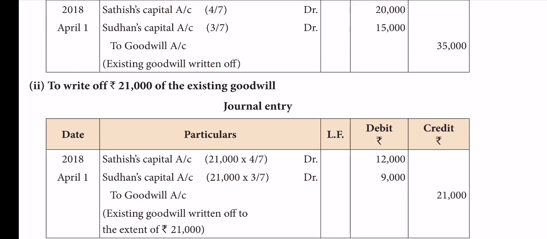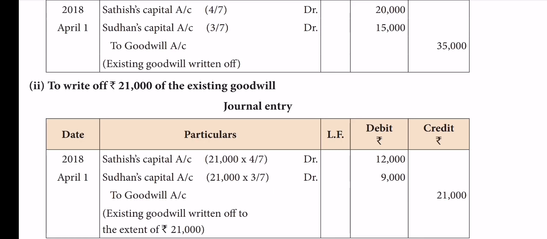Revaluation of assets and liabilities. Then calculation of new profit sharing ratio. Then treatment of goodwill.